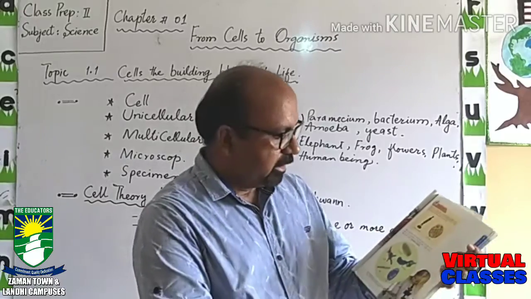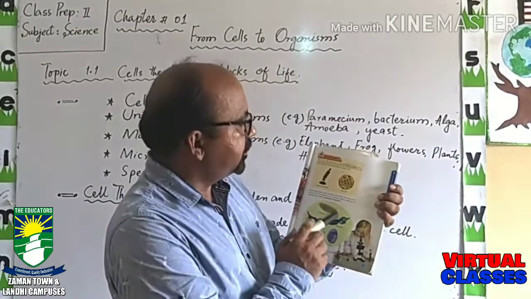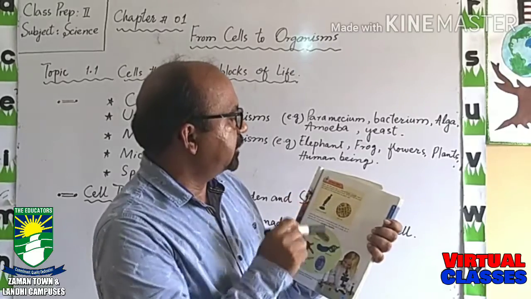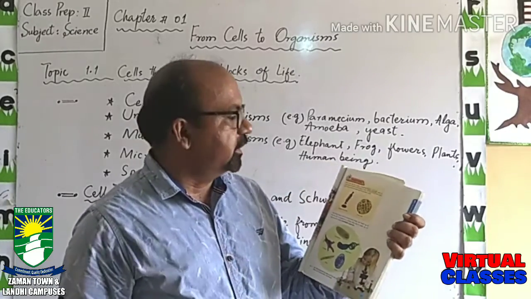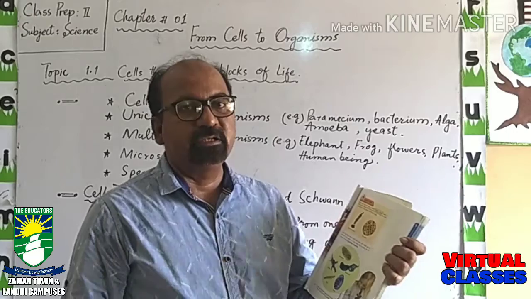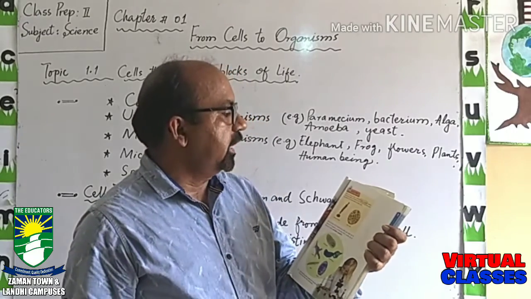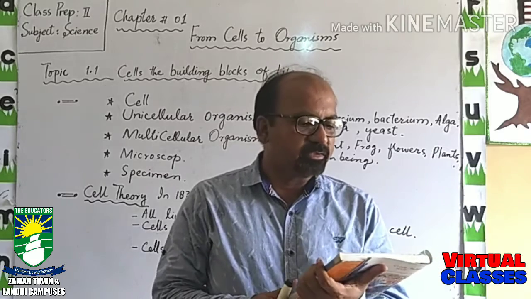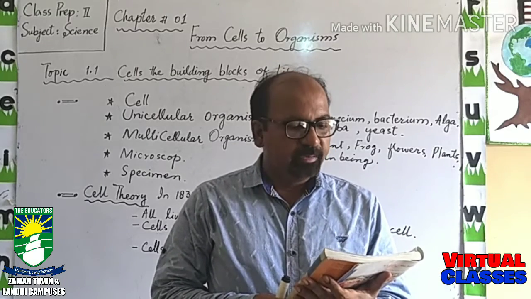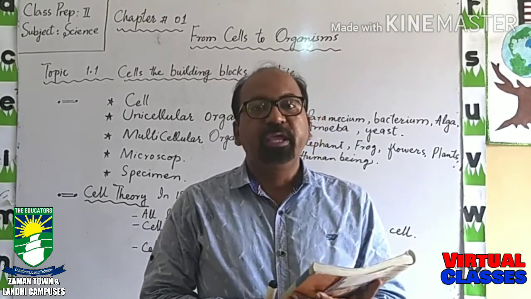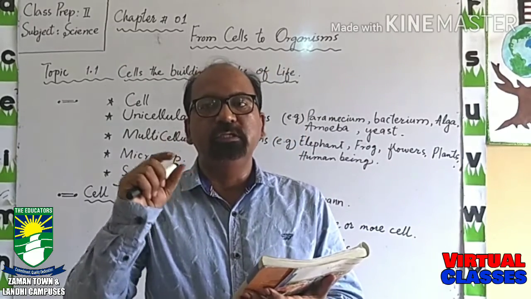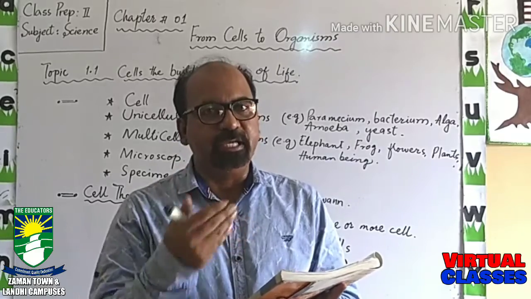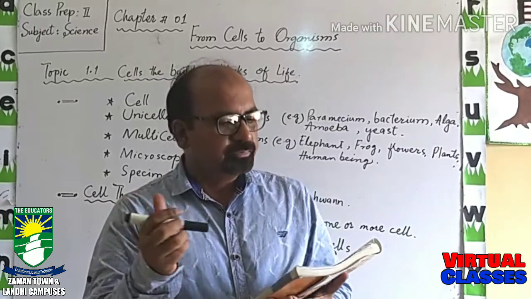Okay, so the question arises, how were the microorganisms discovered? So for this, at your book page number 3, science tidbits, you can read that more than 300 years ago, a scientist, Robert Hooke, used a self-made microscope to observe the cells of the cork. So he used the plant part cork to see the cells.